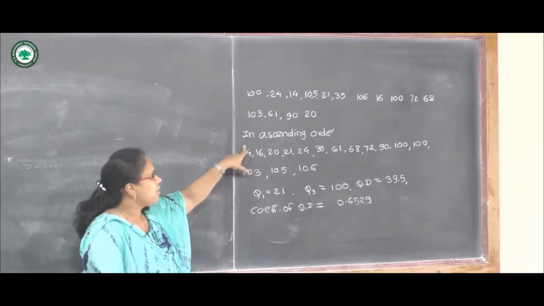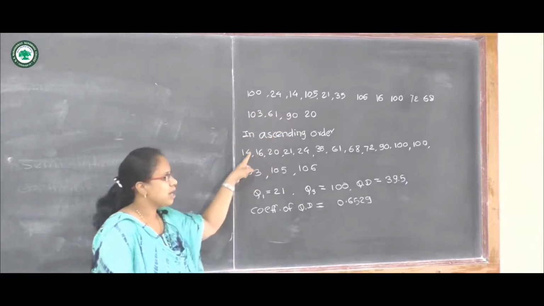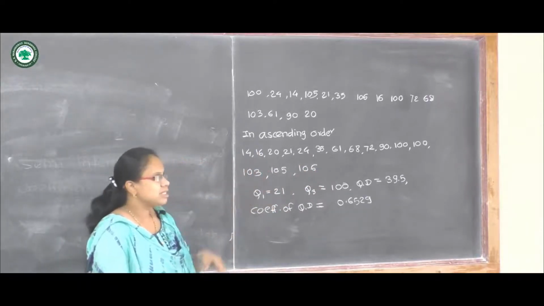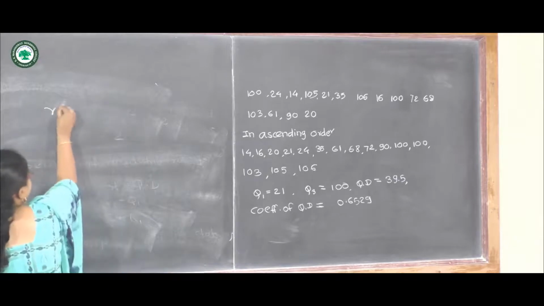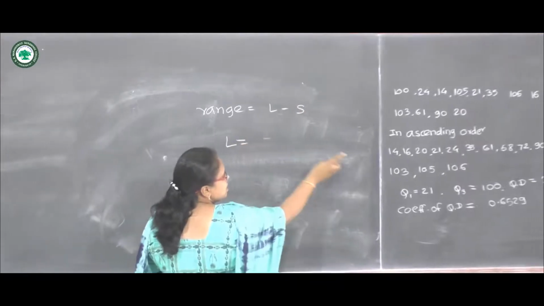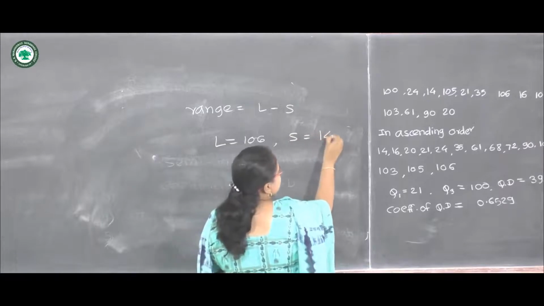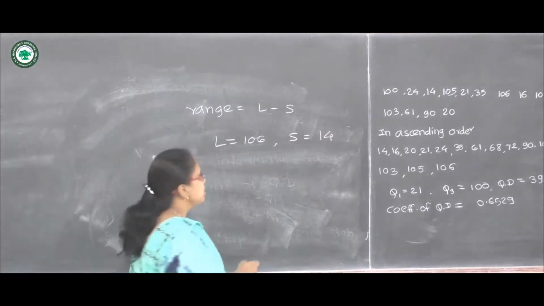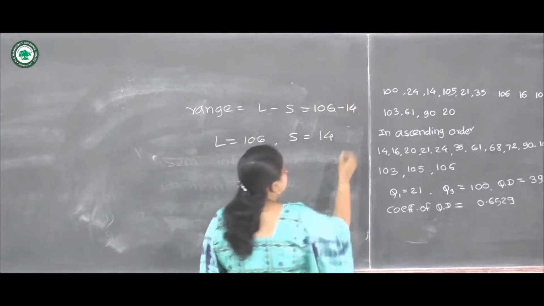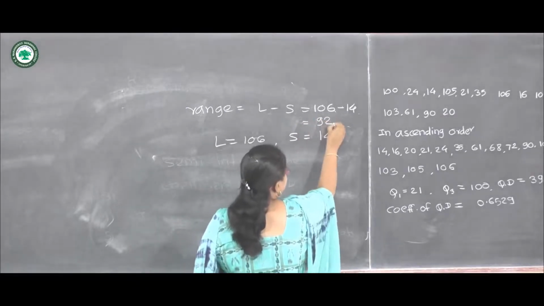For that purpose, I have arranged the data in ascending order here. So these observations are arranged in increasing order. These are the 15 observations. We can see that range equals L minus S. Here L means the largest observation, which is 106, and S is the smallest observation, which is 14. So range can be calculated as 106 minus 14. By using this formula, we will get 92.